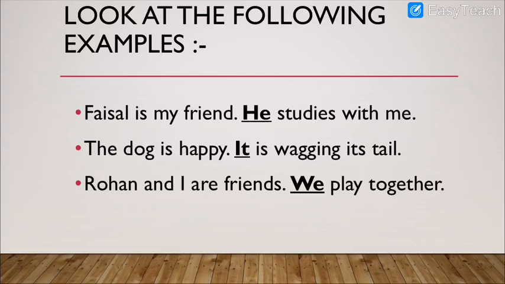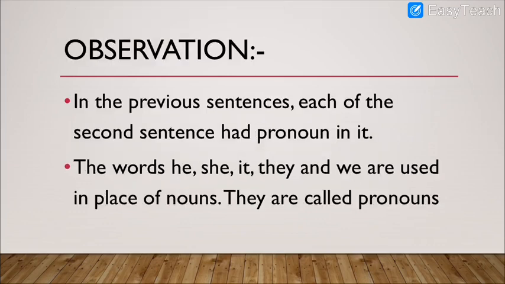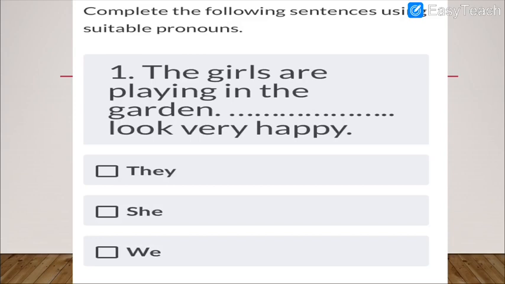So the word which we use in the place of a name is called a pronoun. In brief, Faisal is my friend. He studies with me. Instead of Faisal, the second time we have used he. So he is a pronoun because he is used instead of the name Faisal. The word which replaces the noun is called a pronoun. Clear enough? Okay, the observation is done. Now let us move on to the exercise.